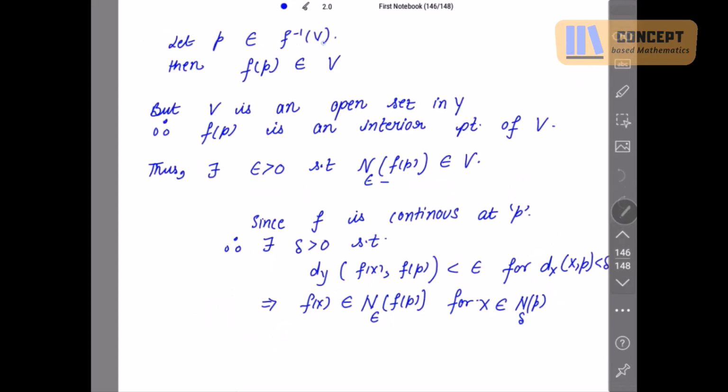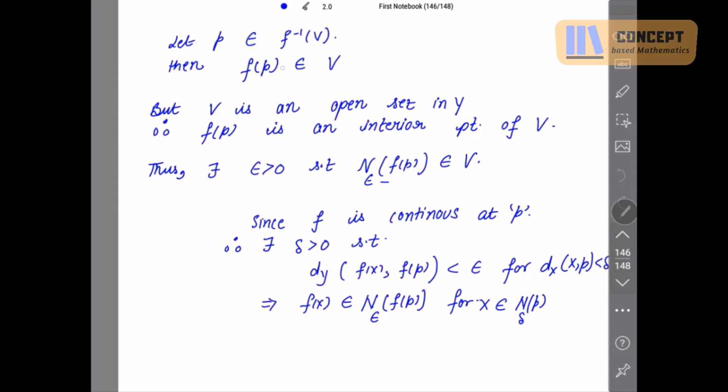p an element of f inverse v means f of p is an element of v. But v is your open set, and recall the definition of an open set: every point of the set is an interior point.